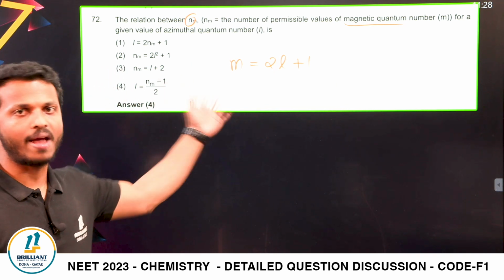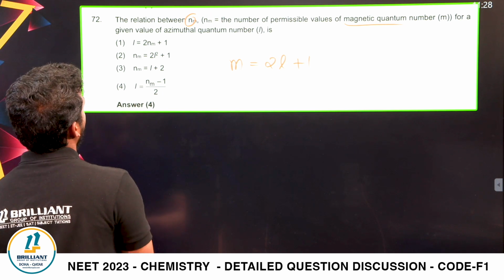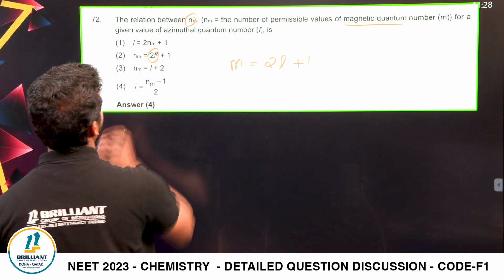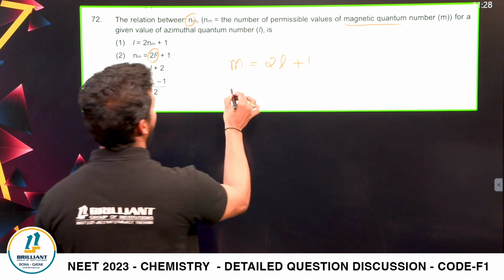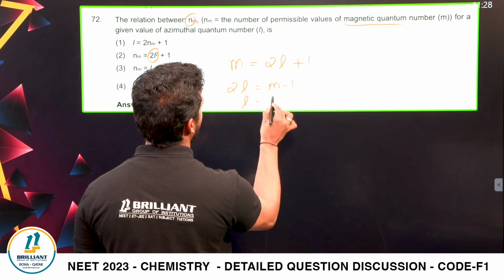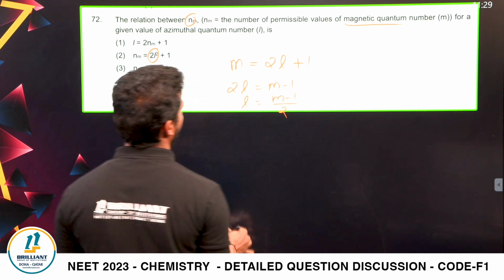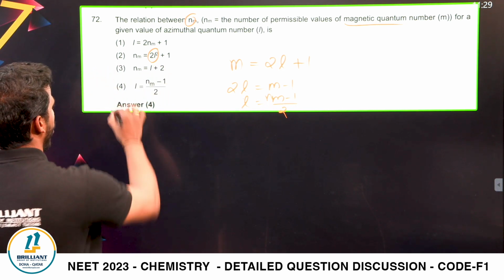This is the relation between magnetic and azimuthal quantum number. They are asking: is it 2L square? No, it's wrong. Not correct. So let me make it into L form. So 2L is equal to m minus 1. L is equal to m minus 1 by 2, where m they notated by Nm. So the answer is option number 4.